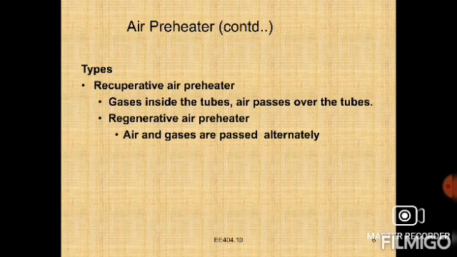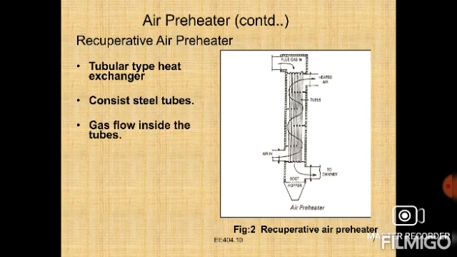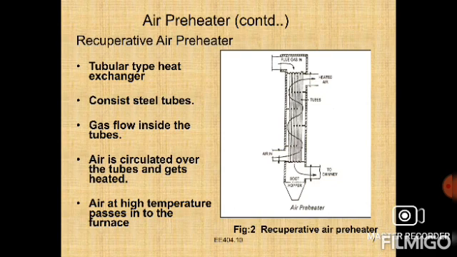Next, the figure shows the recuperative preheater, a tubular type of heat exchanger consisting of steel tubes, with gas flowing inside the tubes. Air is circulated over the tubes, gets heated to a high temperature, and passes into the furnace, right? It shows the recuperative air preheater.